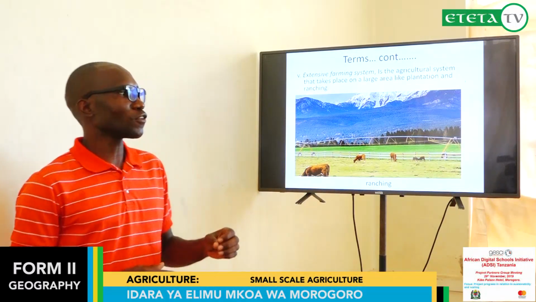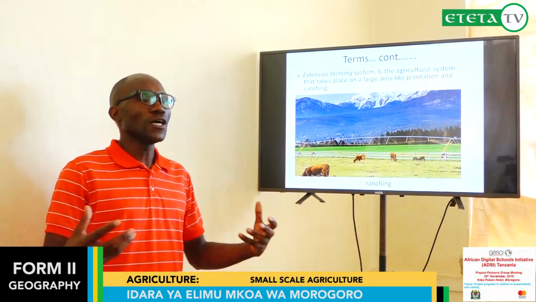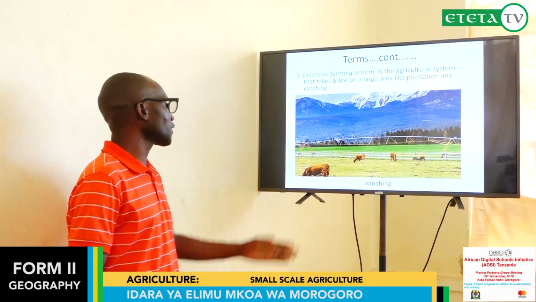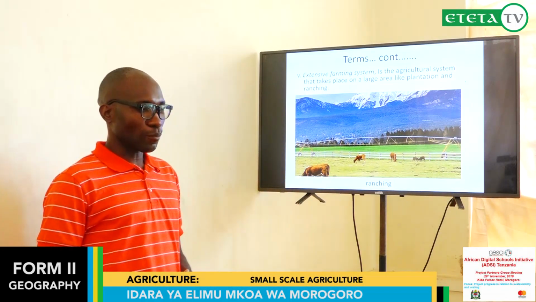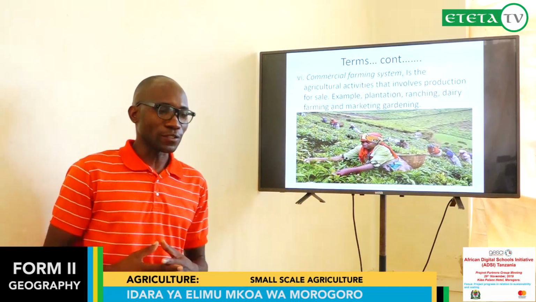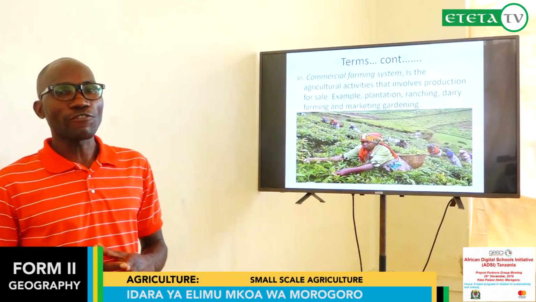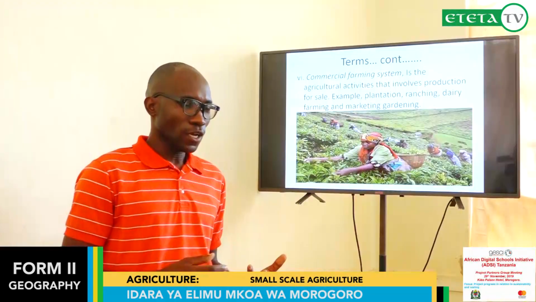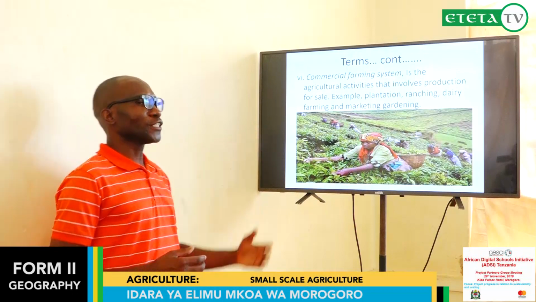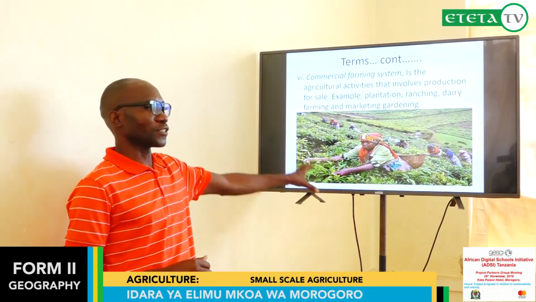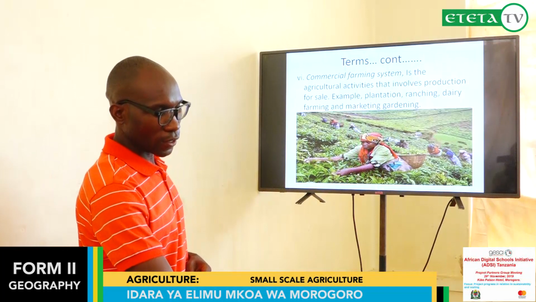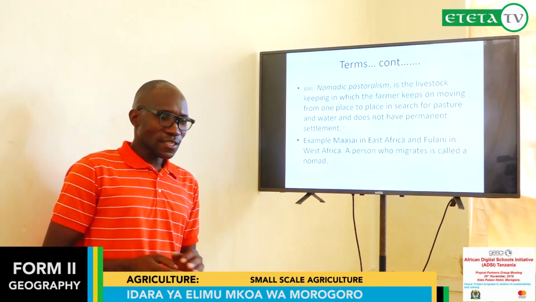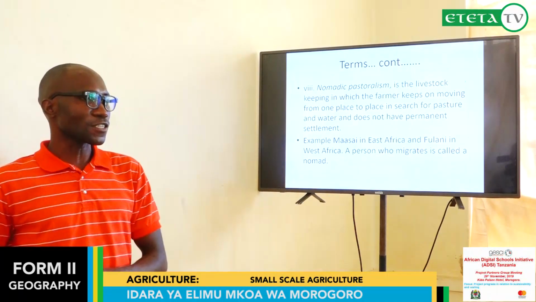Another term is extensive farming. Extensive farming involves keeping a large number of animals in a big area, as you have seen in the picture. This is the ranch. A ranch is an example of extensive farming. Also, you can say commercial farming. Commercial farming involves production of goods which can be used for selling. For example, tea harvesting, this tea plantation, is in commercial farming.